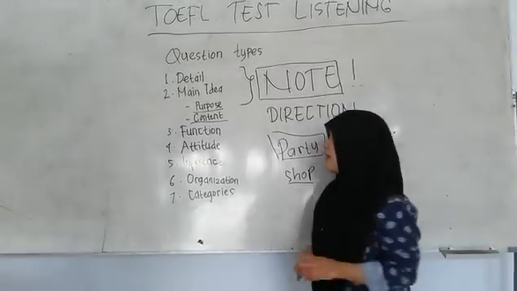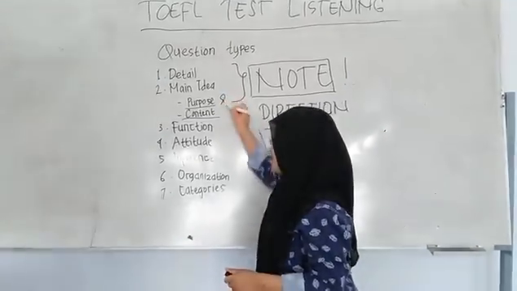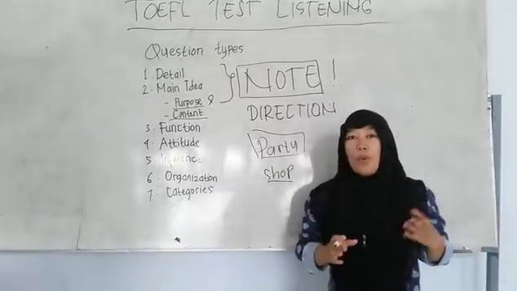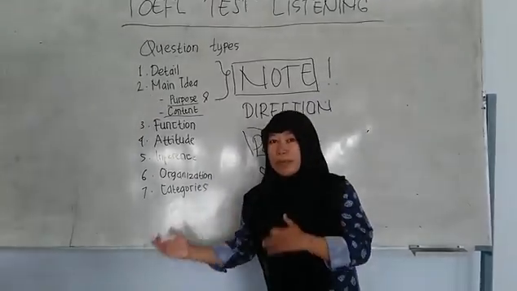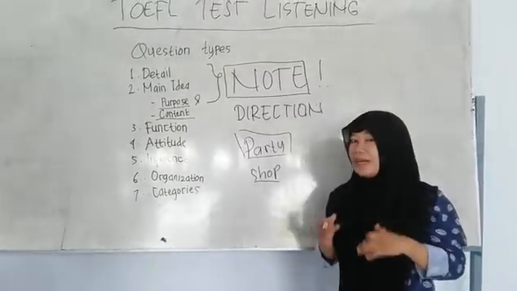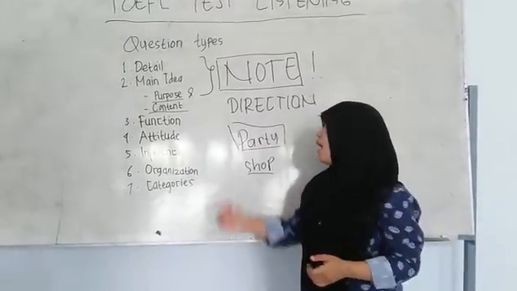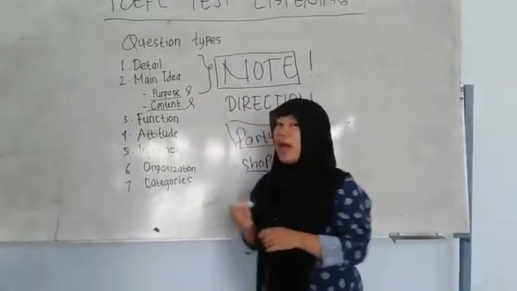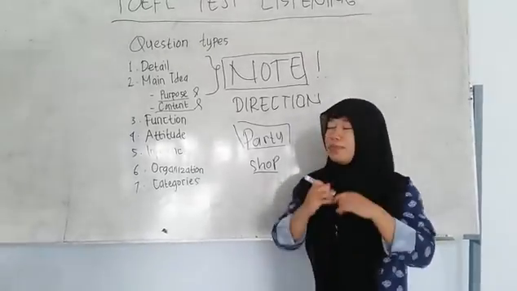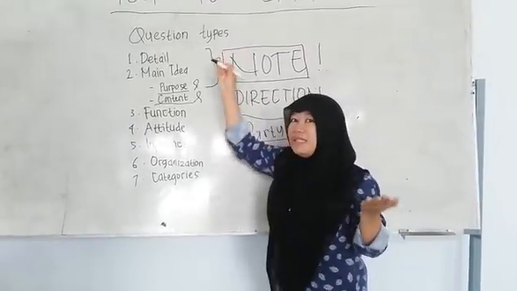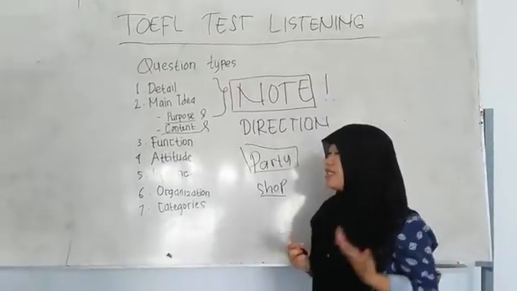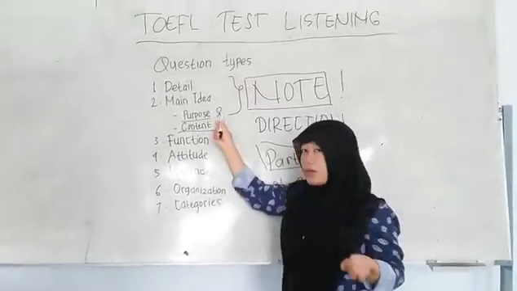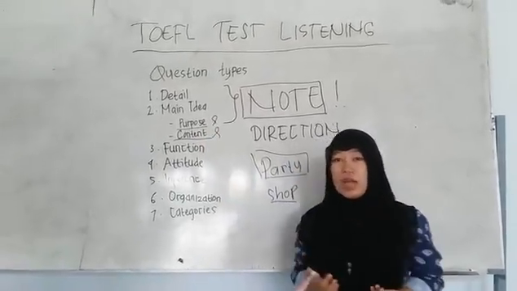For the content, the question is, what does the man suggest to the woman? In the main idea, we have to know whether the question is about the purpose or about the content.